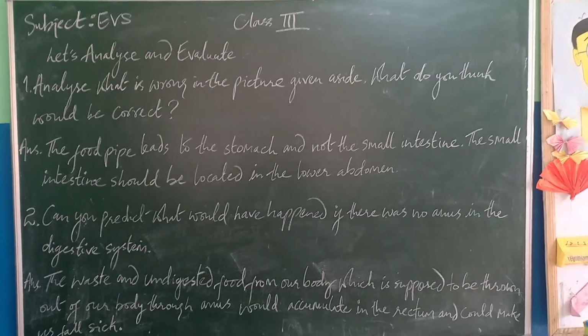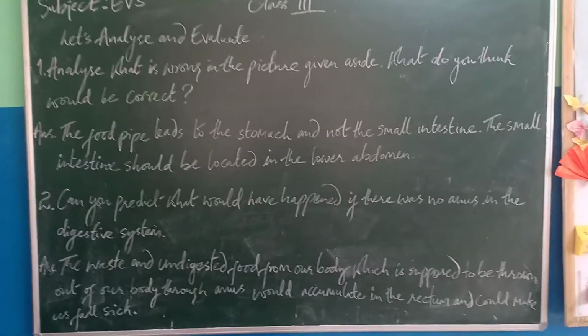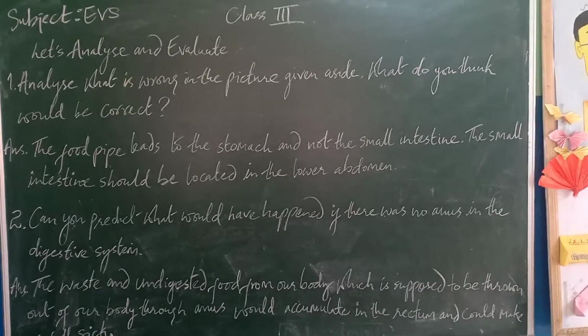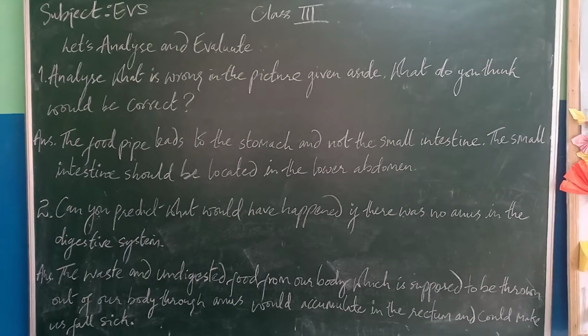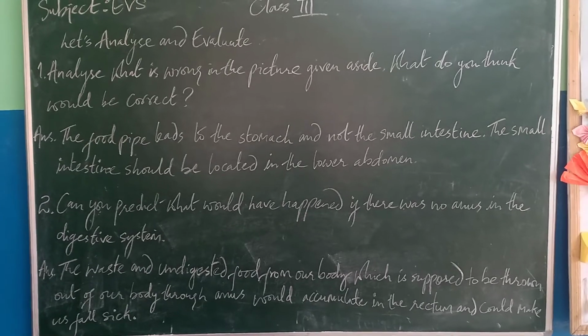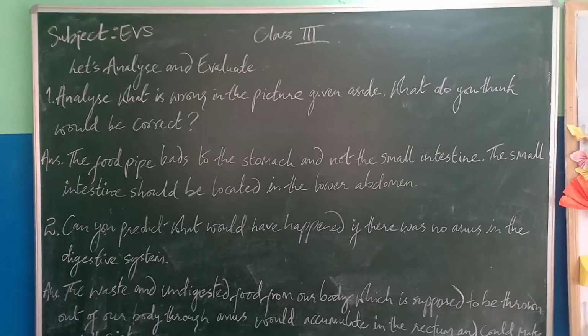Okay, this means if our body doesn't throw out those waste materials which are not needed by our body, then they will be accumulated, piled up, and then it will make us fall sick.